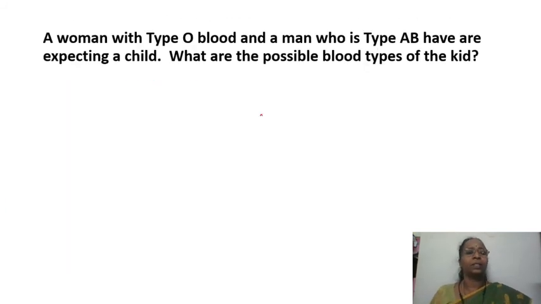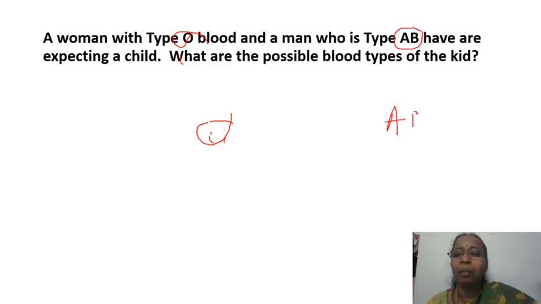And the next one is a woman with type O blood and a man who is type AB expecting a child. What are the possible blood types of the kid, is the question. So you know very well that this person has a genotype. She is homozygous recessive, right? She is homozygous recessive, and this person has genes for both A and B. So what are all the possible blood groups?